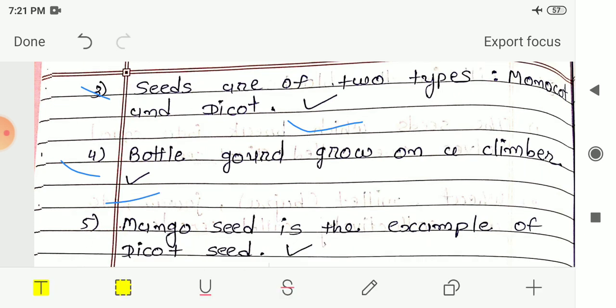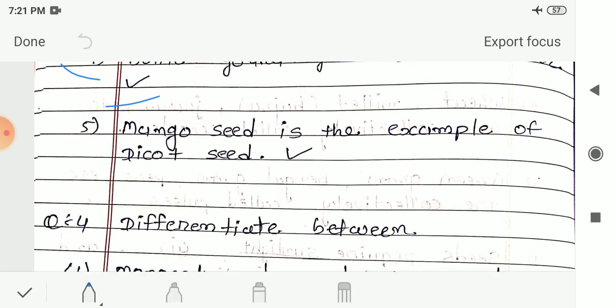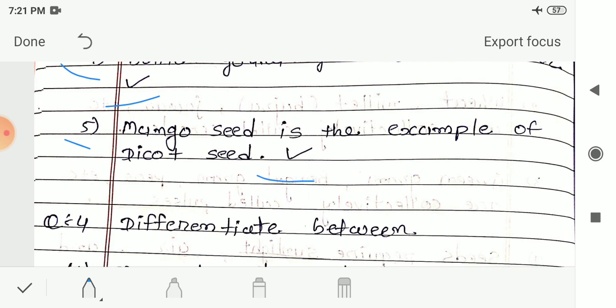Next, fifth number, mango seed is the example of dicot seeds. So yes, your answer is true. Mango seed is also the example of dicot seed. When you break the mango seed, you will get two equal halves. So we can say mango seed is also the example of dicot seed. So here our true false, that is exercise question 3, gets over.